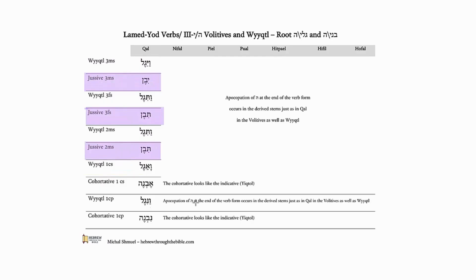The form is apocopated, and therefore the jussives end on the second root consonant: yiven, tiven, and tiven.